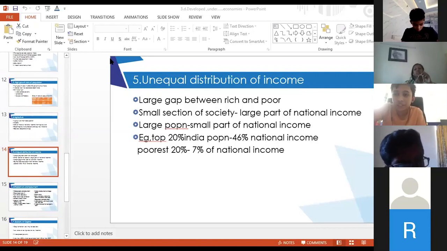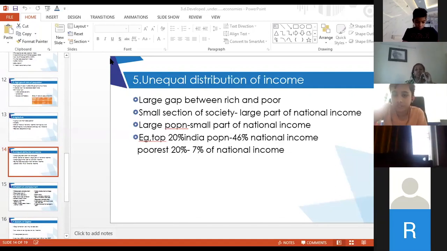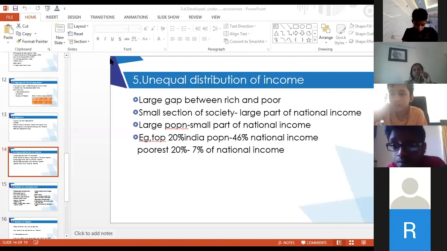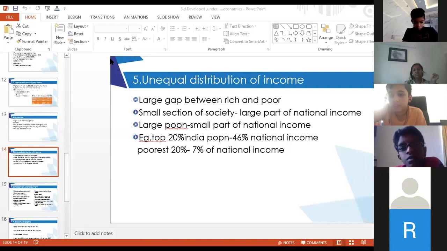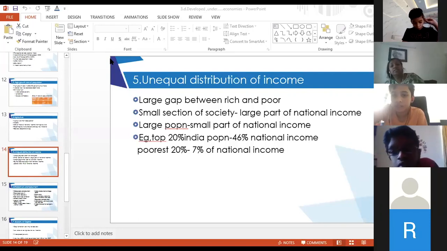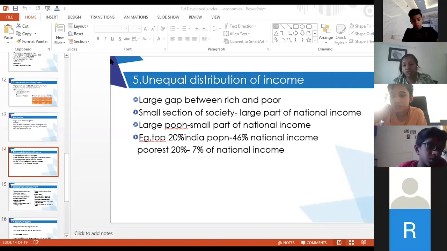These developed countries have only 2 to 3% of their national income coming from agriculture. That means imagine the amount of people involved in that. Rest all is coming from the secondary and the tertiary sector, the industrial sector. That is why this is considered to be a better economy. That small percentage can feed the entire nation, and they are at their best, using their modern technology.